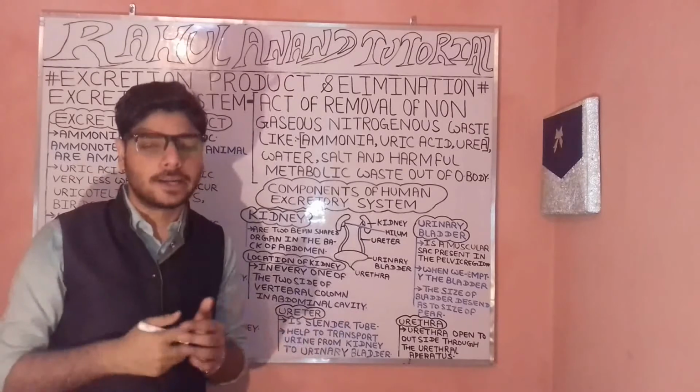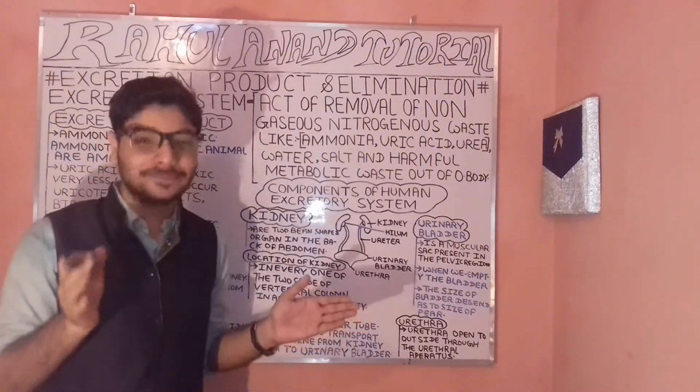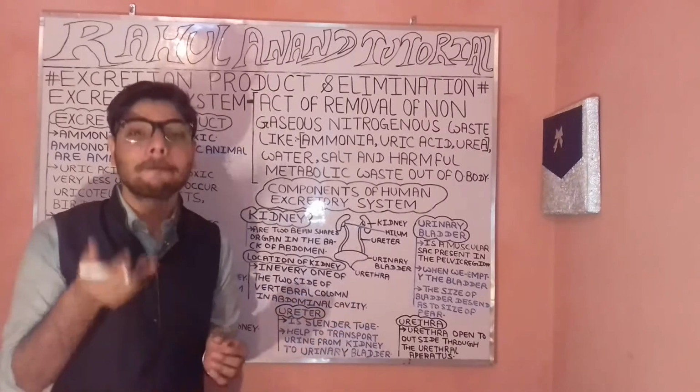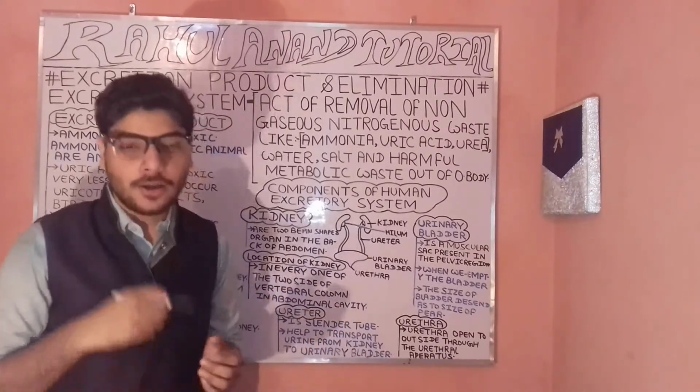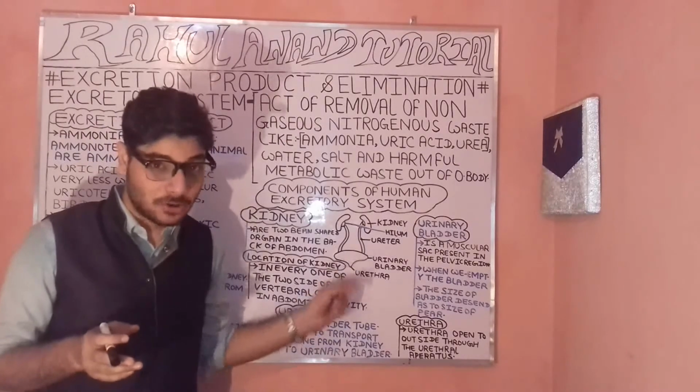So we actually have different types of vital organs in our body. What are these? These are the skin, and the kidney. Primarily we'll be understanding about these.